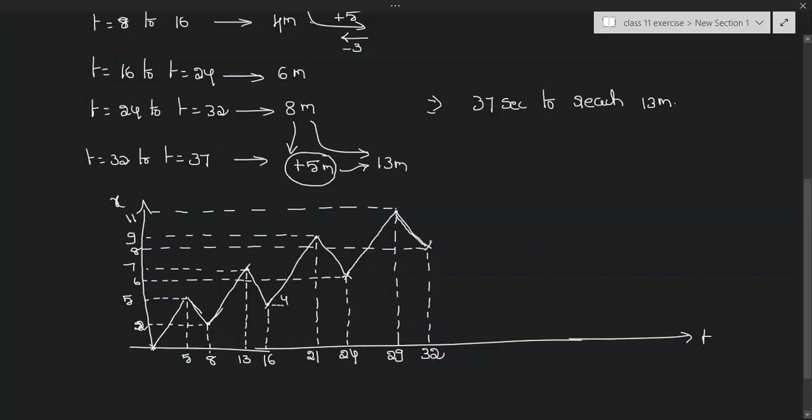Now here he is at a position of 8 meters from the starting point. Now he will travel in the forward direction by 5 meters. This displacement is nothing but 13. At this 13 meters there is a pit. He will fall in the pit. To travel this 5 meters distance, he is going to take 5 seconds. So 32 plus 5, 37 seconds.